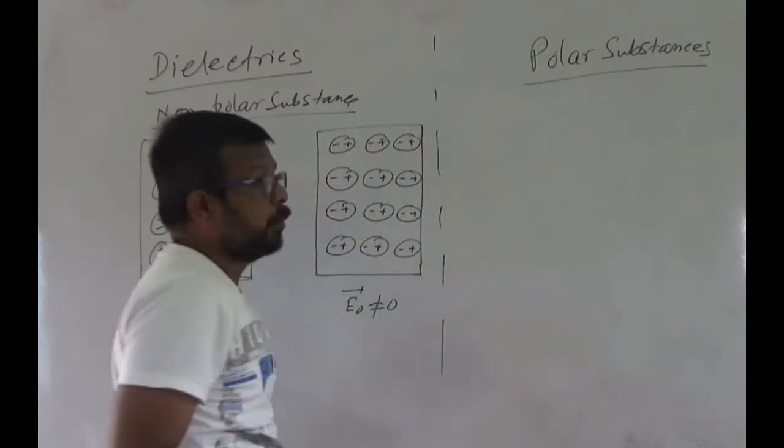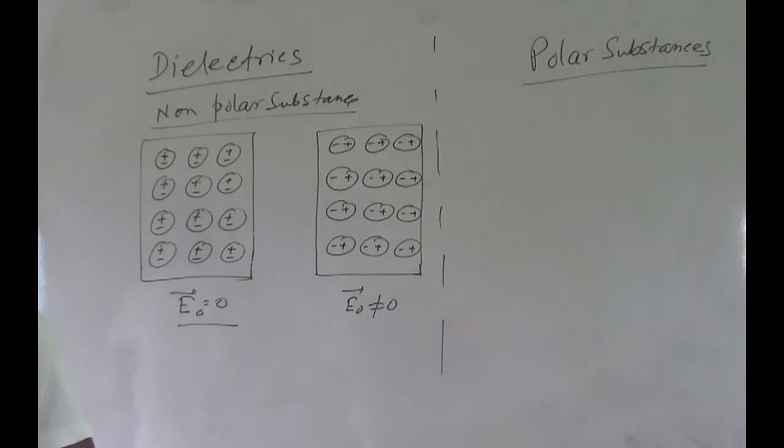Now for polar substances, we have already said that there is a permanent dipole moment, or each molecule behaves like a dipole, because the center of positive charge and center of negative charge do not coincide. But these dipoles are randomly oriented due to thermal agitation in the absence of any external electric field.